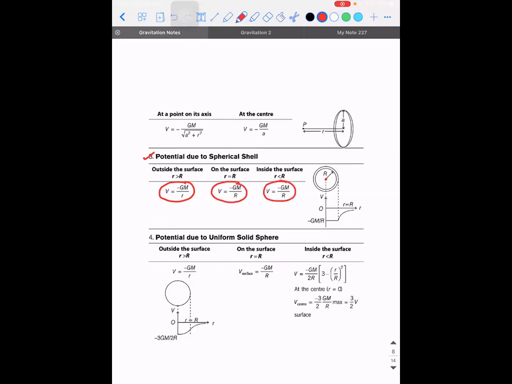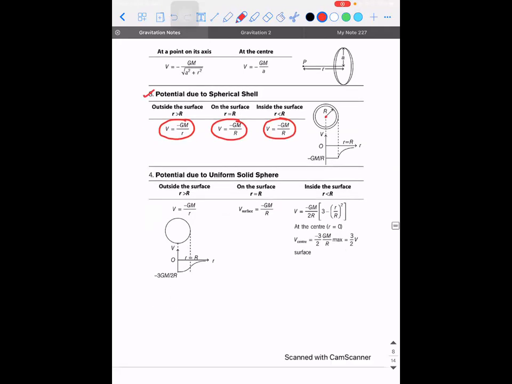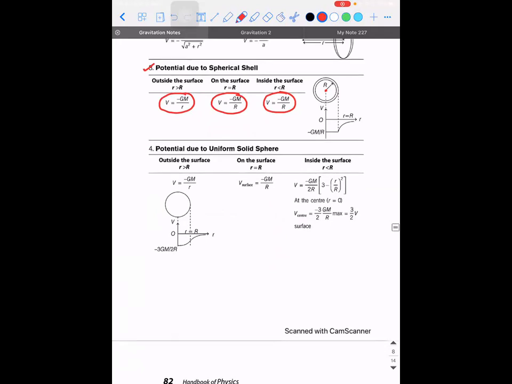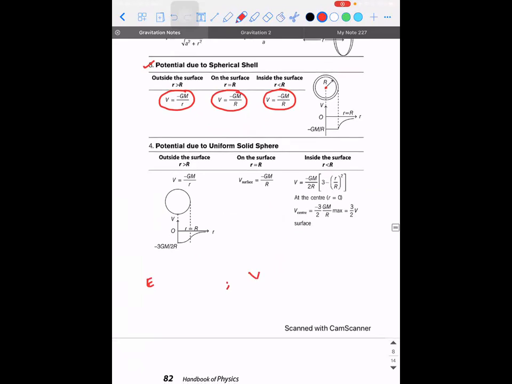So I will suggest you a shortcut to remember this. Okay. So this year, that is in your 12th standard, by now you would have understood that the first chapter mainly speaks about electric field. The second chapter mainly speaks about electrostatic potential, right? So if I take a spherical shell into consideration, what is the electric field due to it at a point outside?